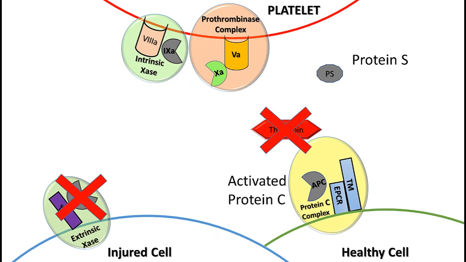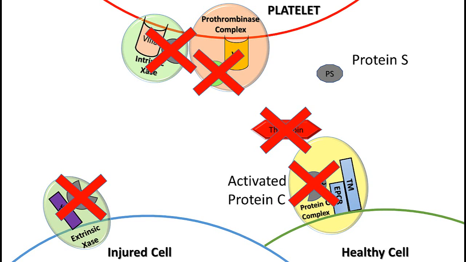Thrombin, factor 7, factor 9, factor 10, protein C, and protein S. It appears that Coumadin shuts down both procoagulant factors, 2, 7, 9, and 10, and anticoagulant factors, protein C and S. So what is the net effect?